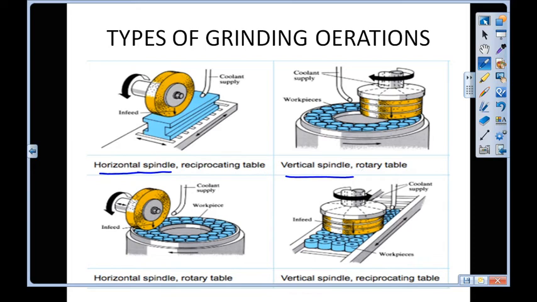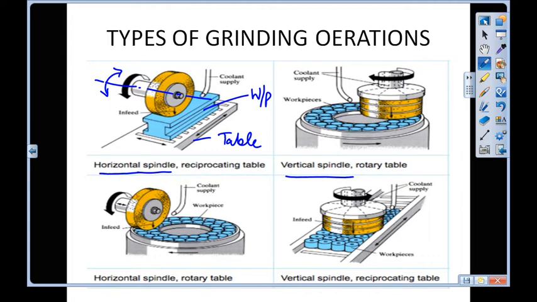So in case of a horizontal spindle type grinding operation, the axis of the grinding wheel is in the horizontal plane. So this is the axis. About this the grinding wheel is rotating in the clockwise or anti-clockwise direction, and this one is the workpiece which is fitted on the reciprocating type of table.